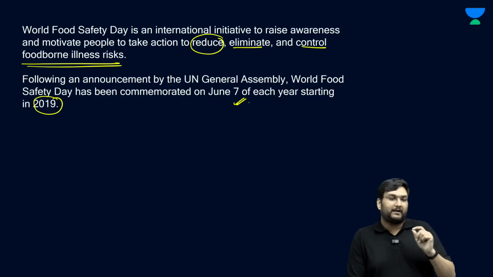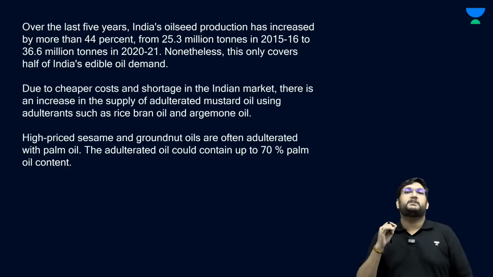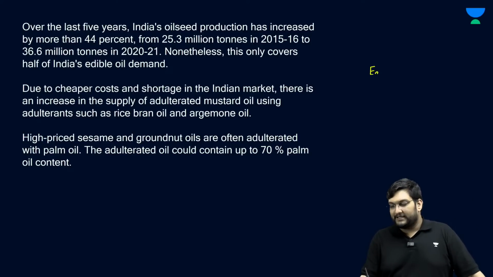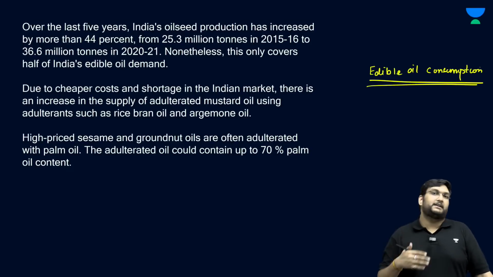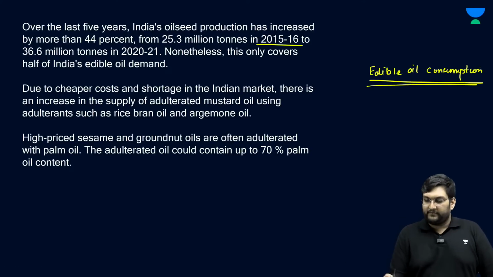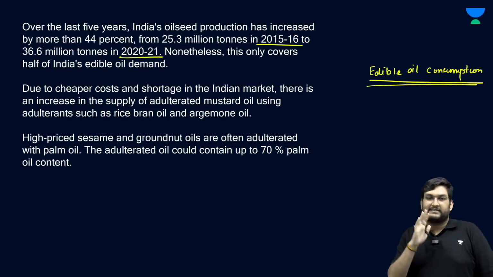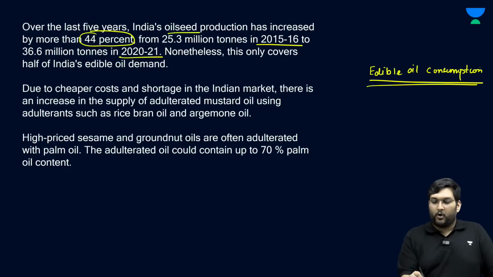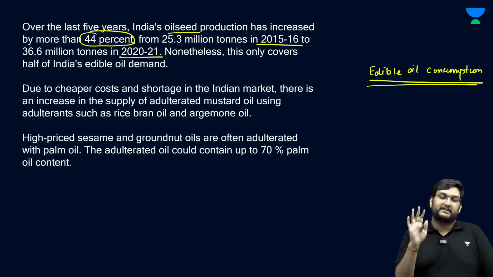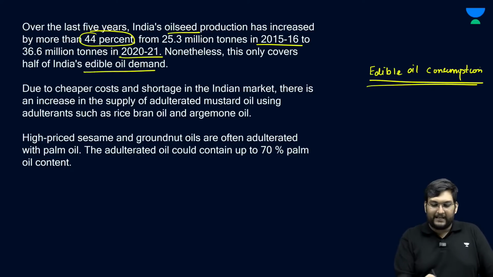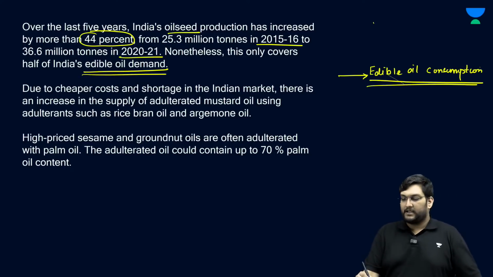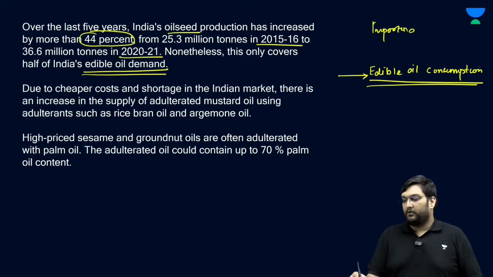Now, when it comes to India, as of right now, there is an issue. The issue is that our edible oil consumption is so high that we cannot actually meet it through our internal production. So, though between 2015 and 2021, which is the most reliable data we have, there has been a 44% increase in oilseed production from 25 million tons to 36 million tons. Still, our edible oil domestic demand is not met, and therefore, in most cases we are importing edible oil.